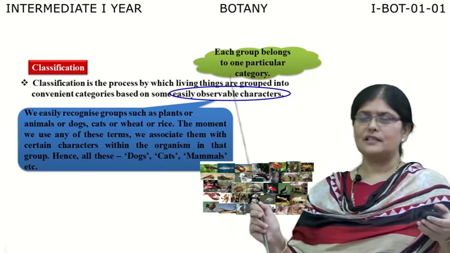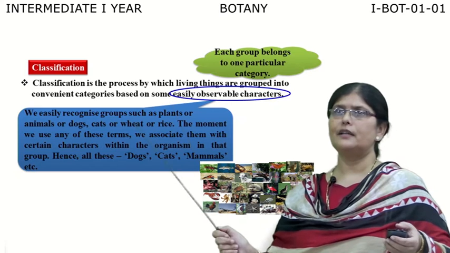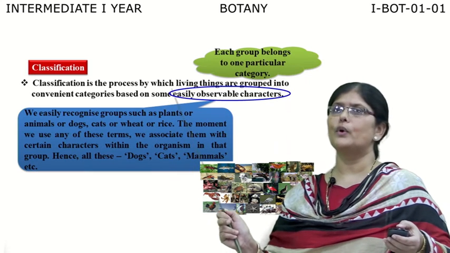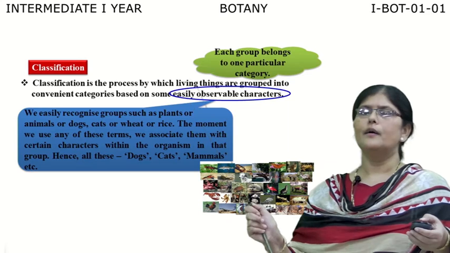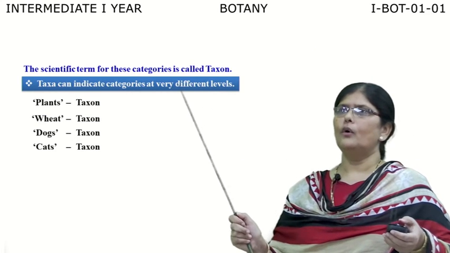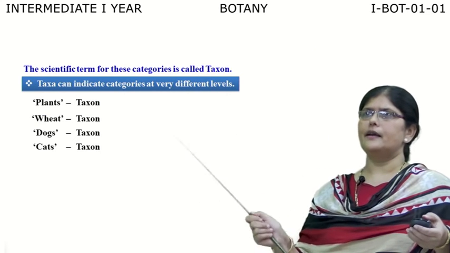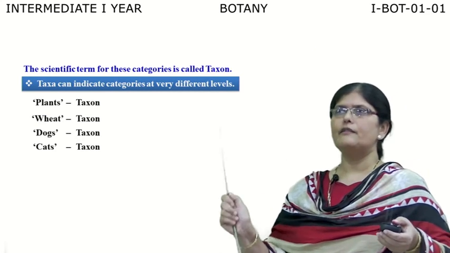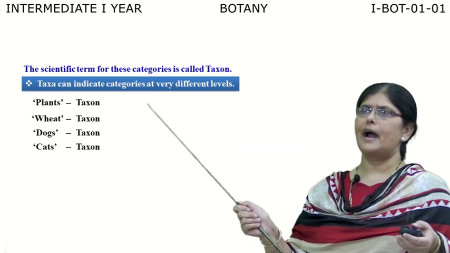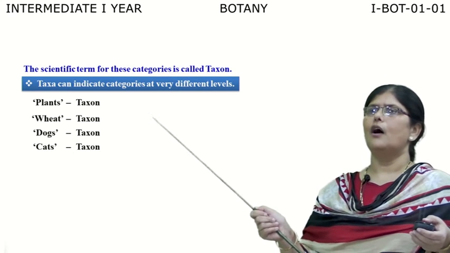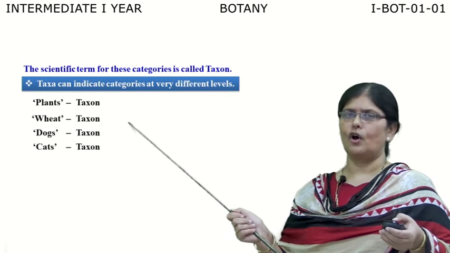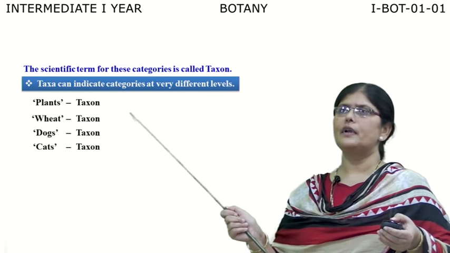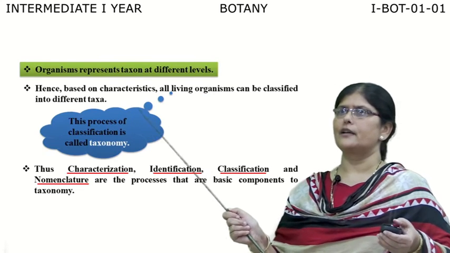So, when you classify living organisms, we classify them into different groups or categories, and each group belongs to one particular category. You can see here the different categories, like plants, wheat, dogs, cats. All these categories in biology are called taxon. Every category is given a term called taxon.